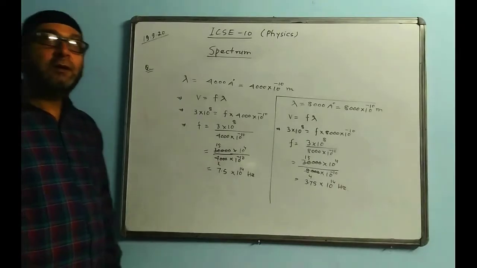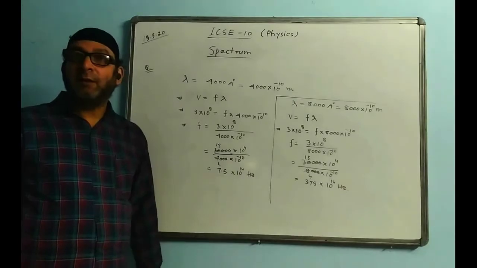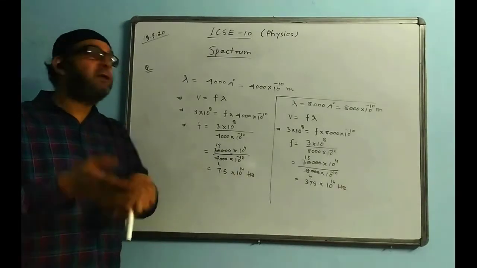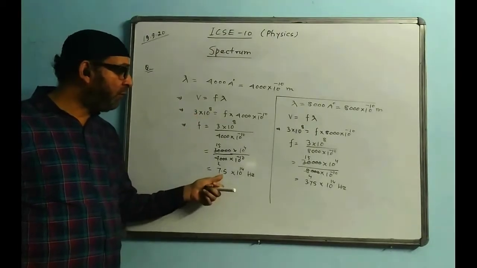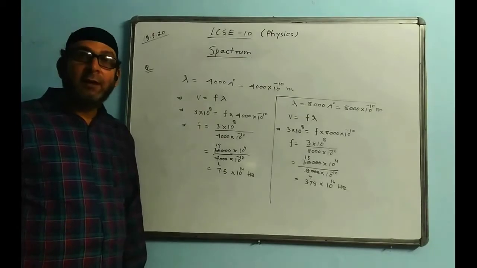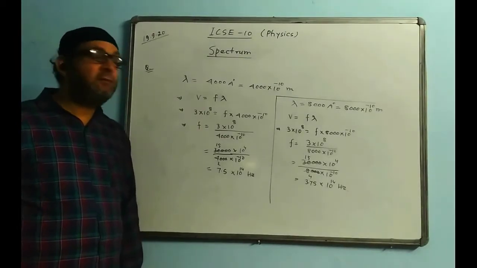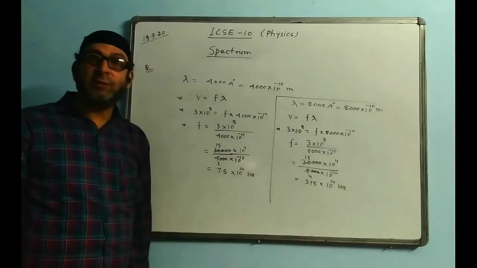If a question comes, what is the maximum frequency of the visible light? Which visible light will have the maximum frequency? The answer is violet. So we will calculate the frequency of only violet. Maximum frequency is 7.5 into 10 to the power 14 hertz. What is the least frequency of the visible light and which color will have it? The answer is red, and the minimum frequency is this much.